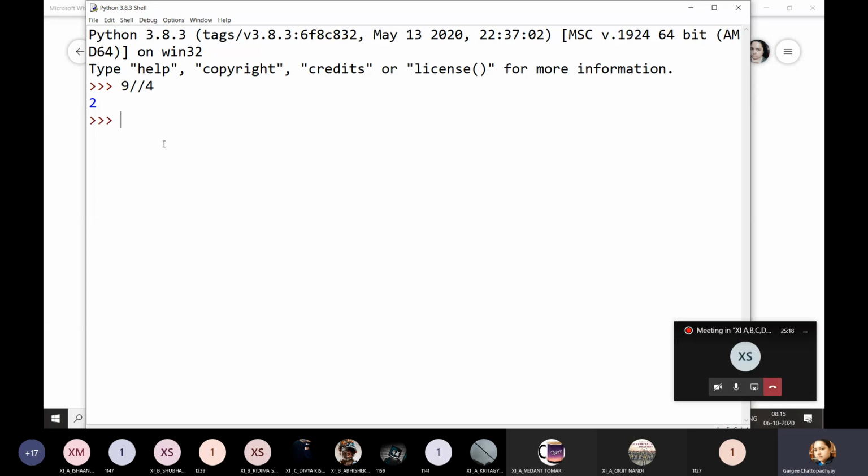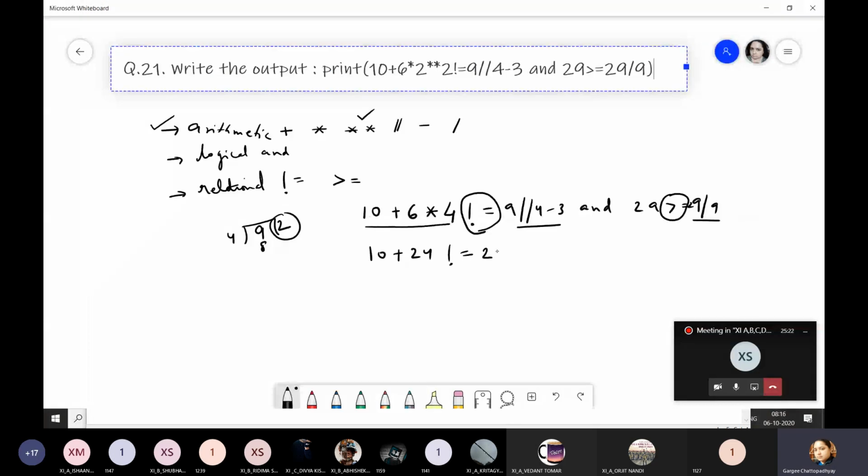Yes, I'm going to get 2 over here. So 2 minus 3. Then you have AND also. So AND will be kept separate. 29 greater than equal to 29 divided by 9. So what should you get for 29 divided by 9? Everybody tell me, do it in your copies and tell me the answer.